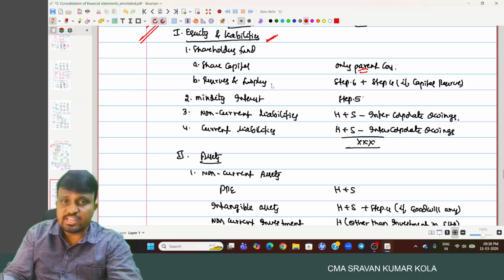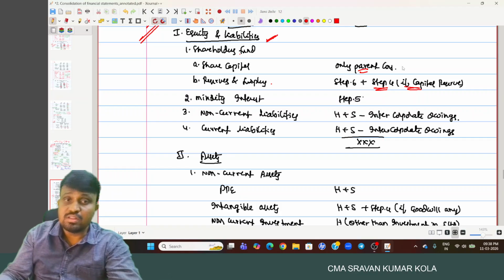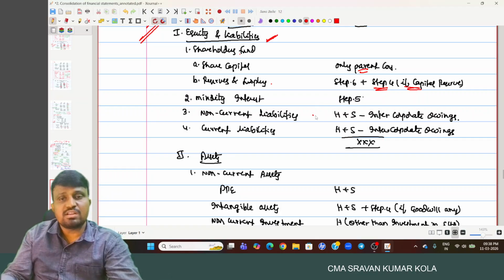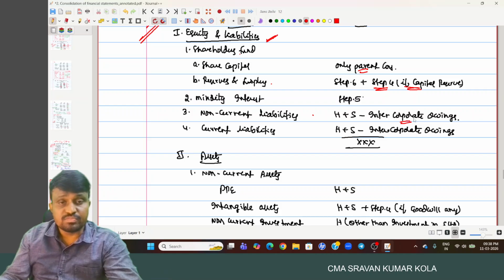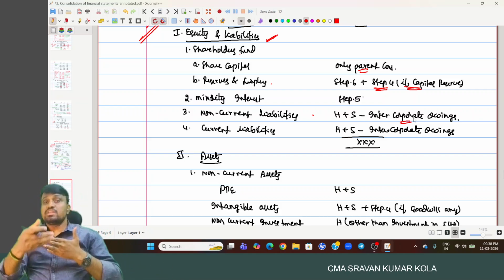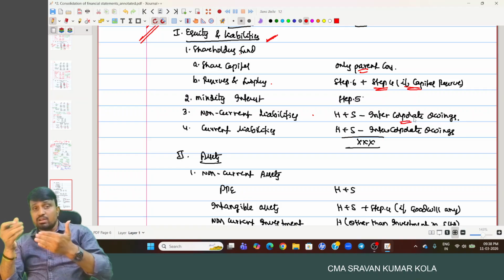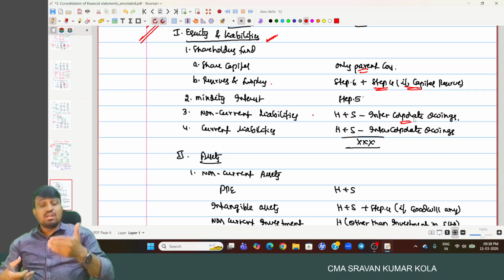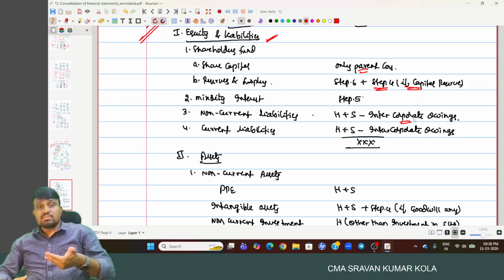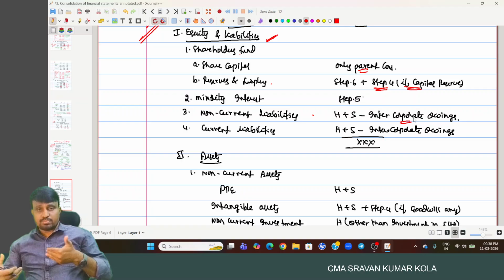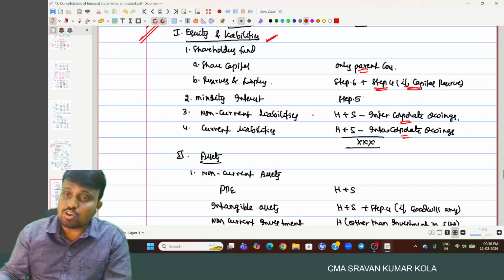Reserves and surplus, we take from step 6 and step 4. When we consider step 4, if you have capital reserve, it is added. Minority interest, directly we consider. Non-current liabilities and current liabilities: holding plus subsidiary minus any mutual borrowings we have. For example, the holding company gave a loan to the subsidiary company, and that is called mutual borrowing. We have to reduce it from non-current liability as well as non-current assets. And if the holding company sells goods on credit basis to subsidiary company, then that becomes creditor for one and debtor for another. We have to reduce it from current liability as well as current assets. Those are treated as intercorporate owings.